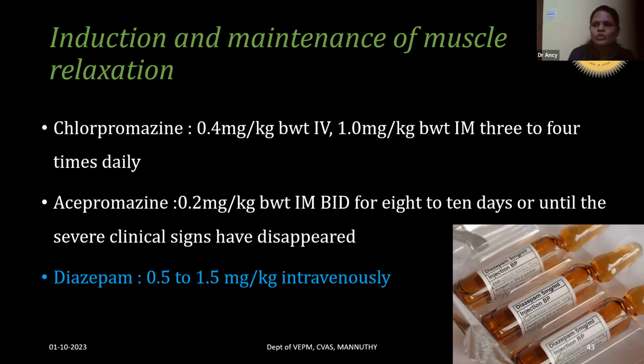Azithromycin at a dose rate of 0.2 milligram per kg body weight intramuscularly BID for 8 to 10 days or till the signs have disappeared. And diazepam can also be used at a dose rate of 0.5 to 1.5 milligram per kg body weight intravenously.